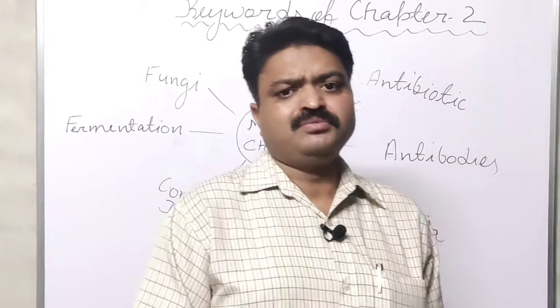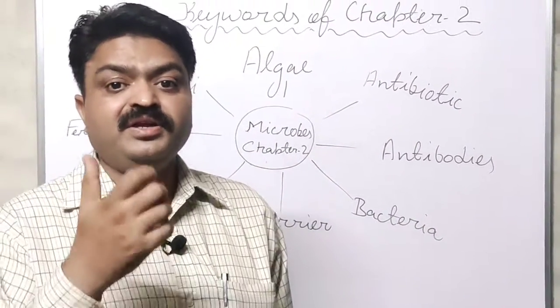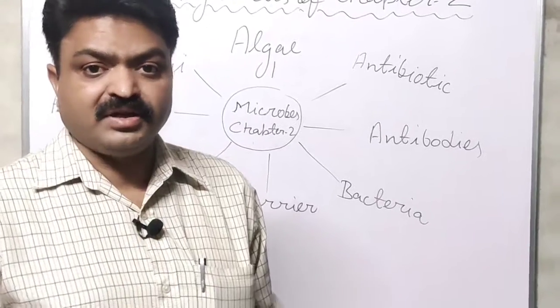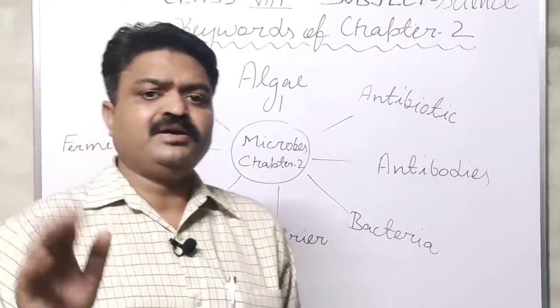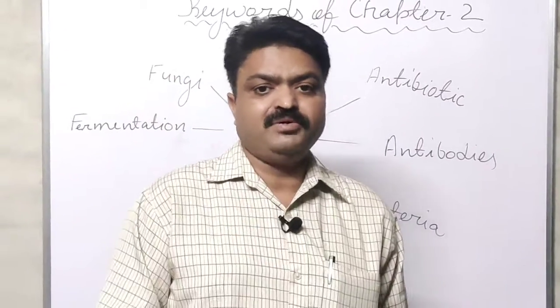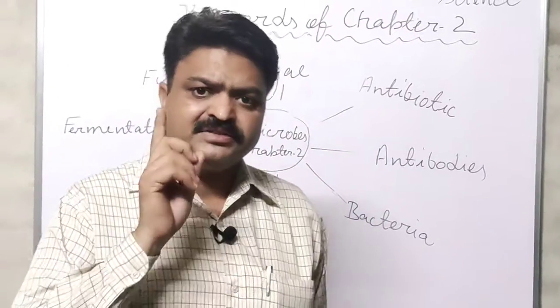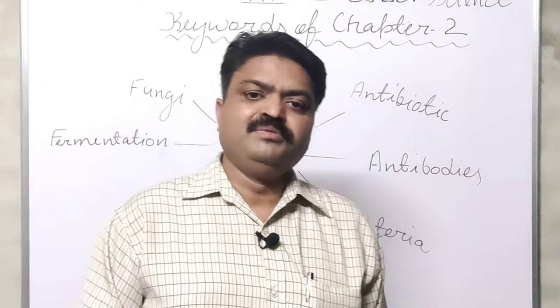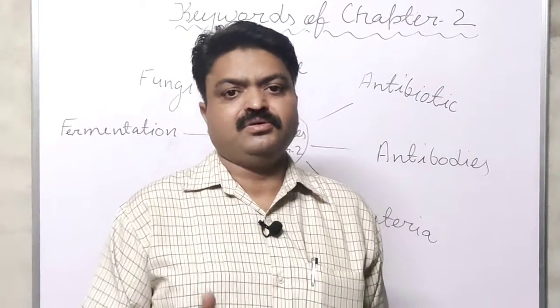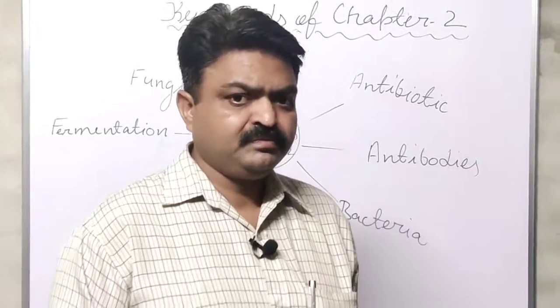What are microbes, student? Microbes are teeny living organisms, and these teeny living organisms we can't observe with our naked eye. We can see them only with the help of a magnifying glass or microscope.